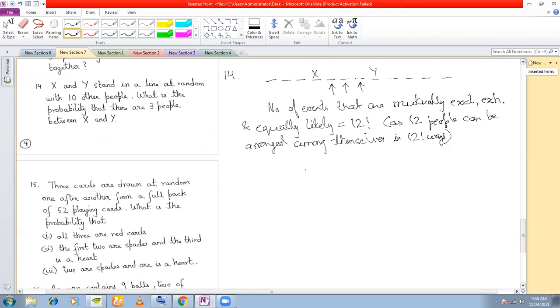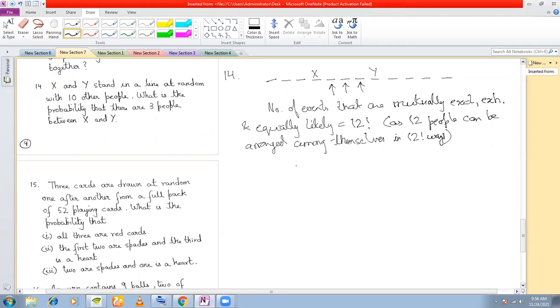Okay. Now see that these 3 people that are there between x and y, they have to be chosen from among how many people? From 10 people, right? Because apart from x and y, there are 10 people, right? So first of all, we select these people.